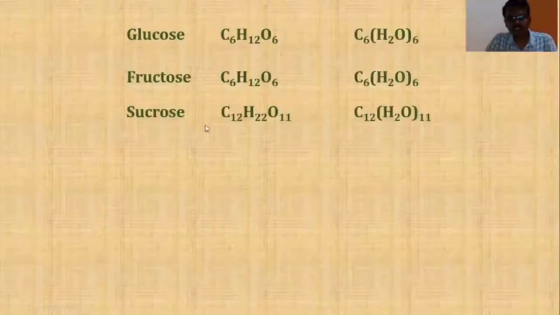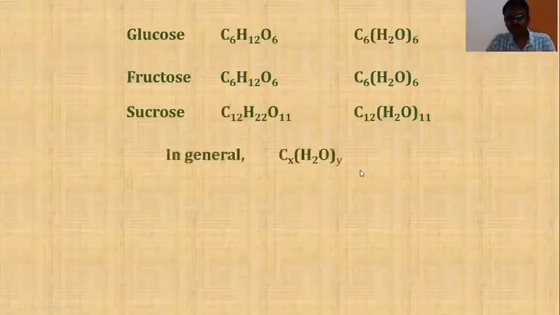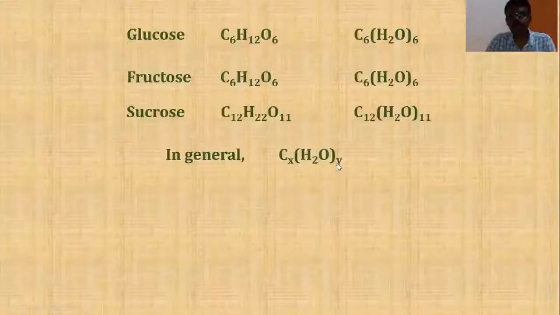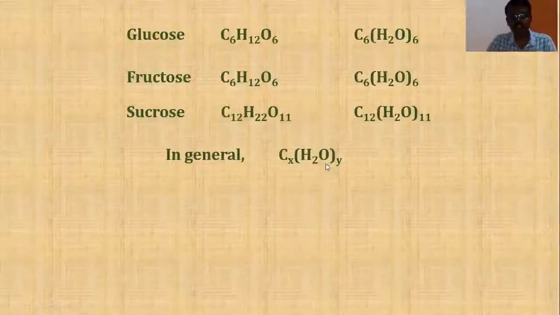Like this, you can take up many more examples of carbohydrates and represent them in a manner similar to this formula. Or we can generalize this formula like this. In general, we can write it as Cx(H2O)y. So carbohydrates can be represented by one common formula, Cx(H2O)y. Or we can say carbohydrates are the hydrates of carbon.